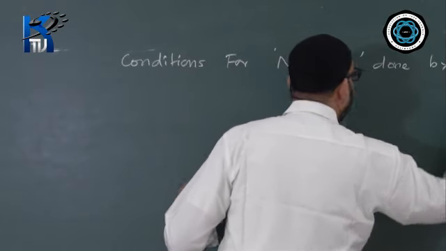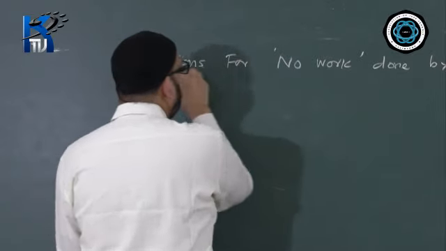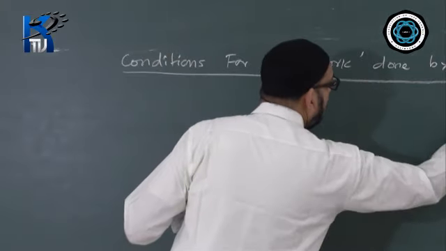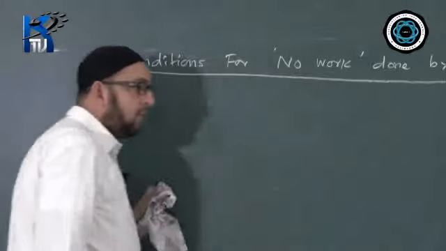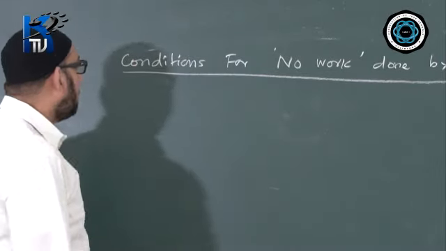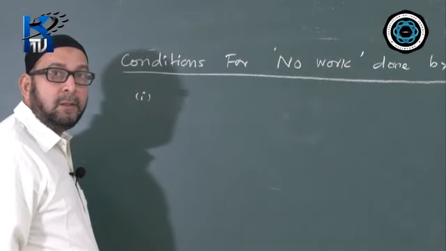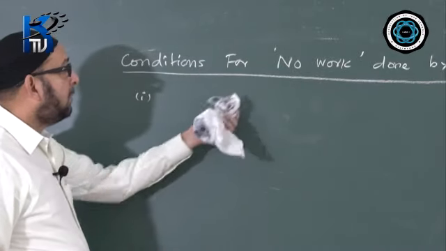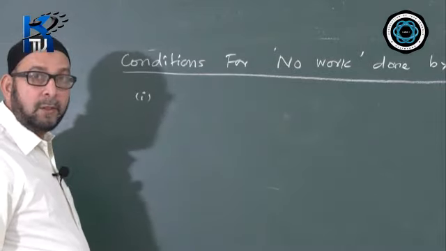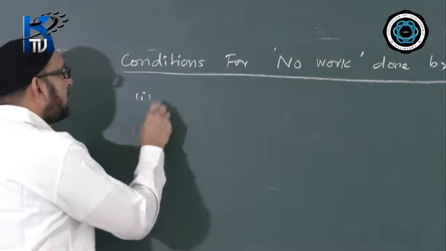When will work not be done by a force? We'll see that aspect now. So there are two conditions when we apply force on the body and there is no work done by the body. We'll check that.